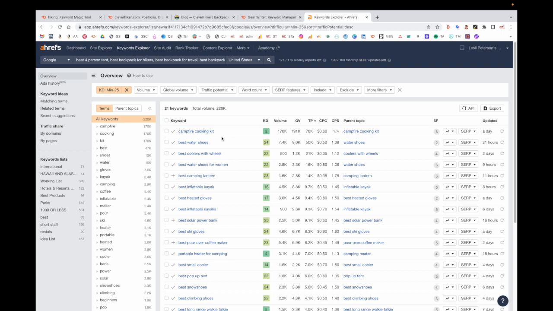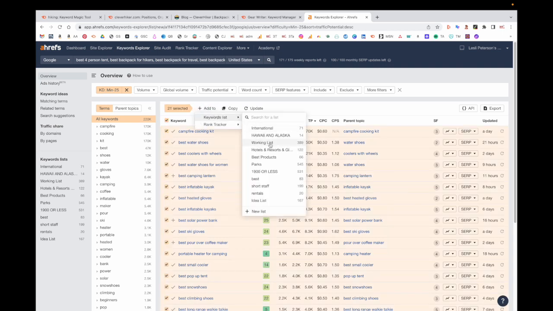All I need to do now is look and make sure that it matches the intention. Then I'll move to the next one, best water shoes, all down the list. So this is where I do a final check based on traffic potential before they get added to our list. So once I've gone through all of these keywords, vetted them for the difficulty, traffic potential, and intention, then I can create a new list or add them to a list here. So I will add this to my working list.